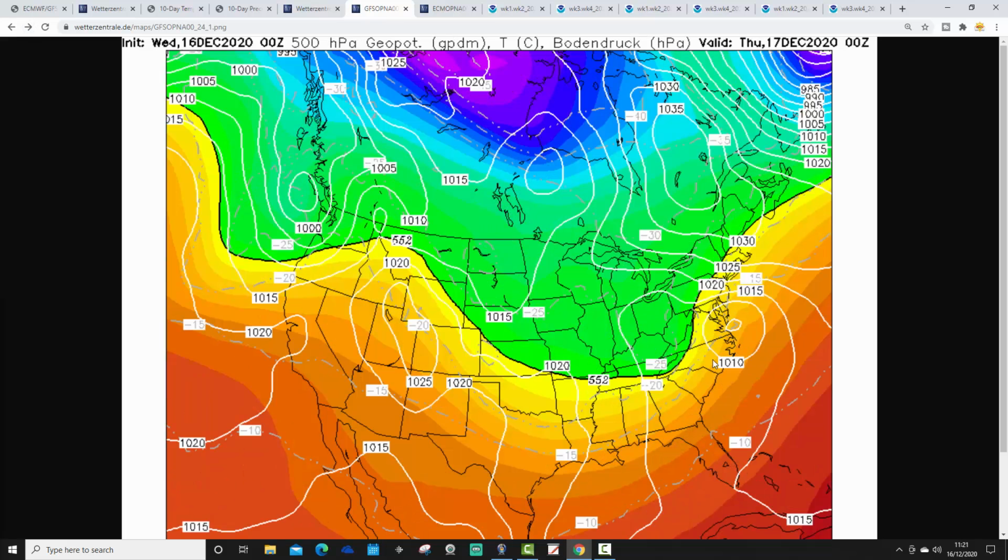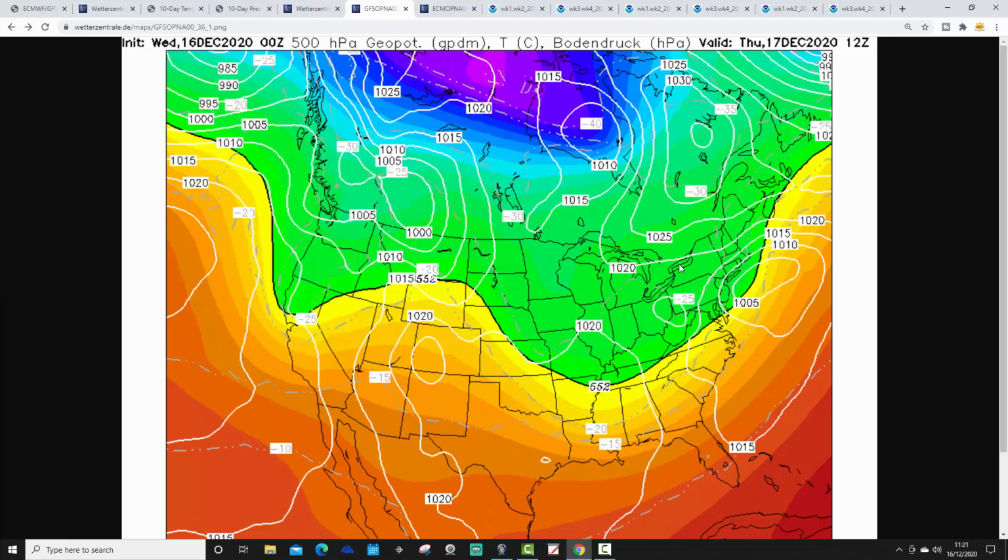Here is the low at midnight on Thursday. The low is running up the east coast, and of course, as that comes into the cold air, that will be dumping quite a lot of snow into this eastern and northeastern part of America. That moves further northwards as we go through to Thursday. A bit of a nor'easter there down into the eastern coastal areas will bring heavy snow to eastern and northeastern parts of the states. Again, there could be a foot of snow in some of those eastern and northeastern areas.